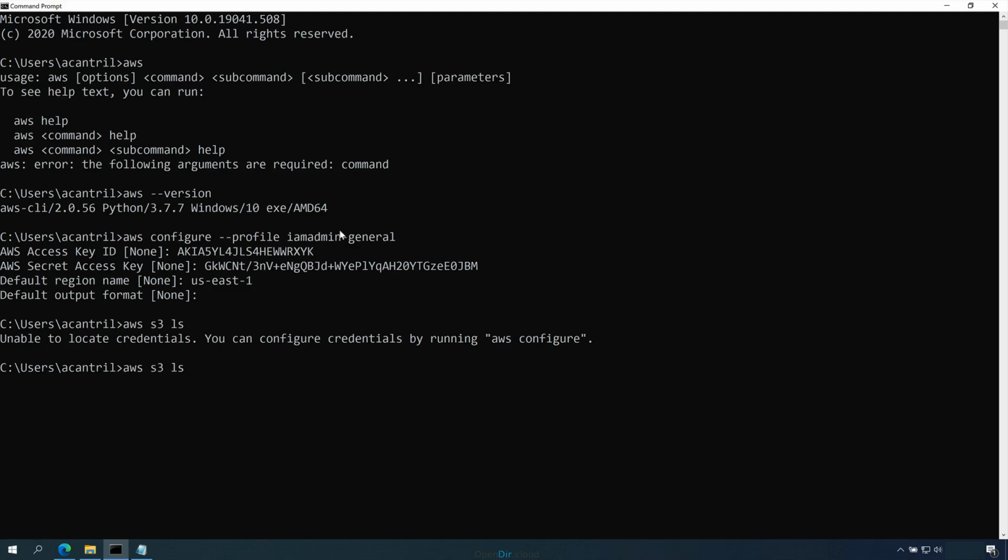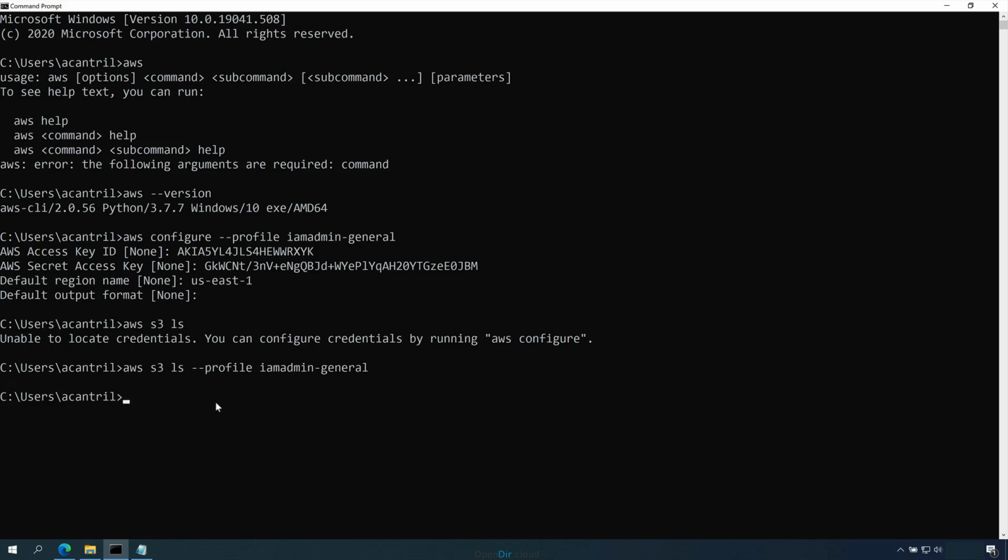So I'm just going to type that command in again and then follow it with double hyphen, profile, and then a space. And then I'm going to use the named profile that I've configured previously. So iamadmin-general. This time if I press enter, now that I run the command with the named profile, we won't get the error. This time it will return an empty string, and that's fine because we don't have any S3 buckets within this account. It's a brand new account. If you've already created any S3 buckets, or if you already have any resources in this account, which you shouldn't do because it's a brand new account, you might see a list of buckets. But if you're following the instructions as I'm giving them, you should have an empty list here, and that's fine.